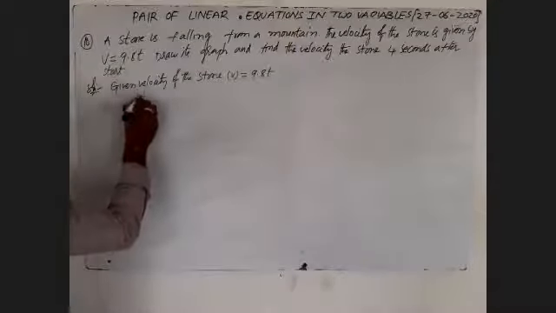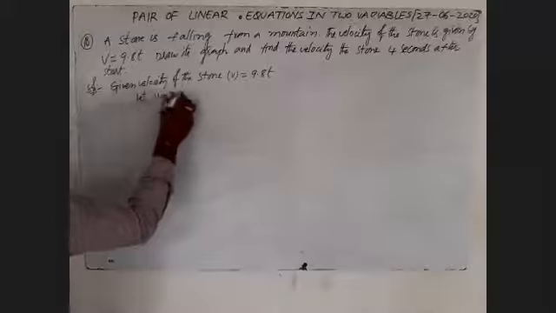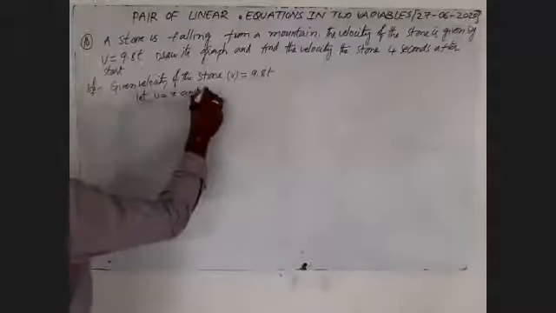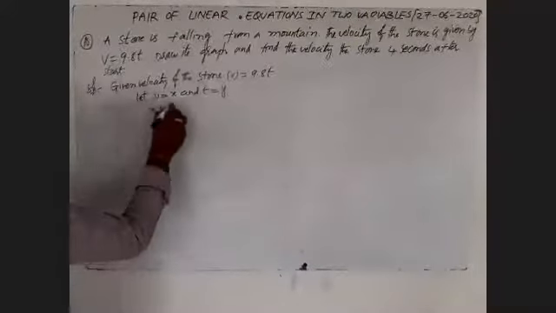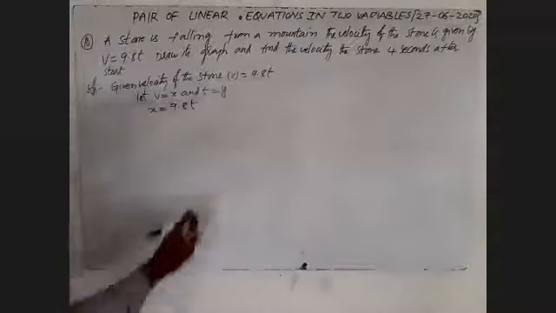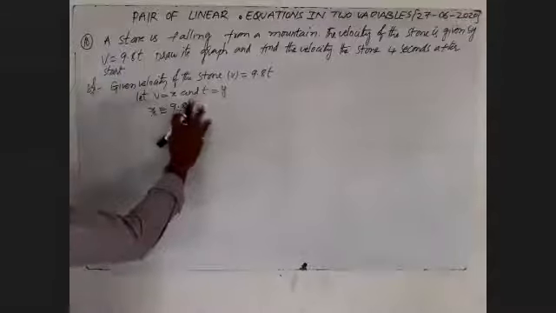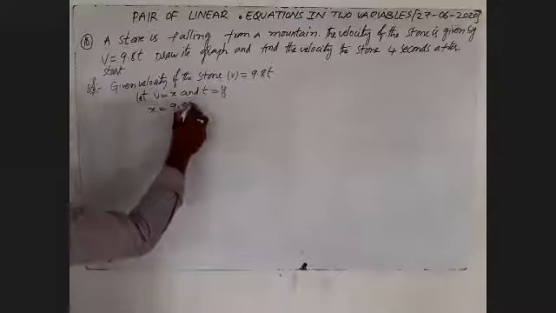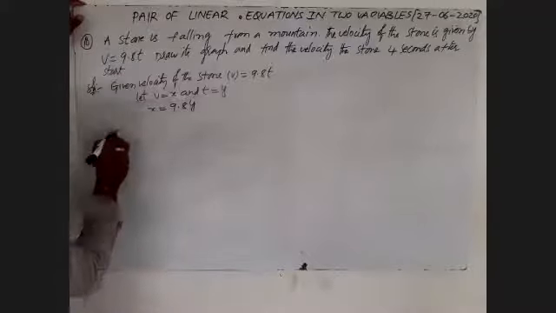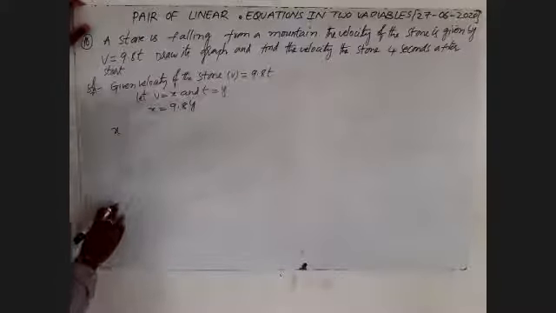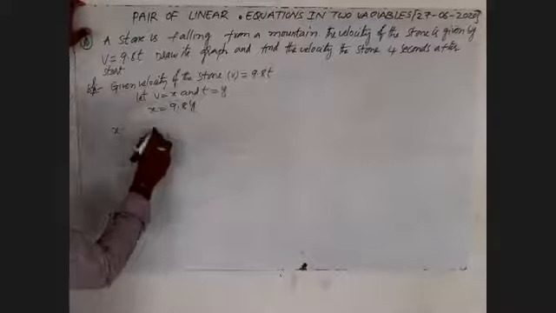I will write: let v is equal to x and t is equal to y. Then x is equal to 9.8 into t, where t becomes y.